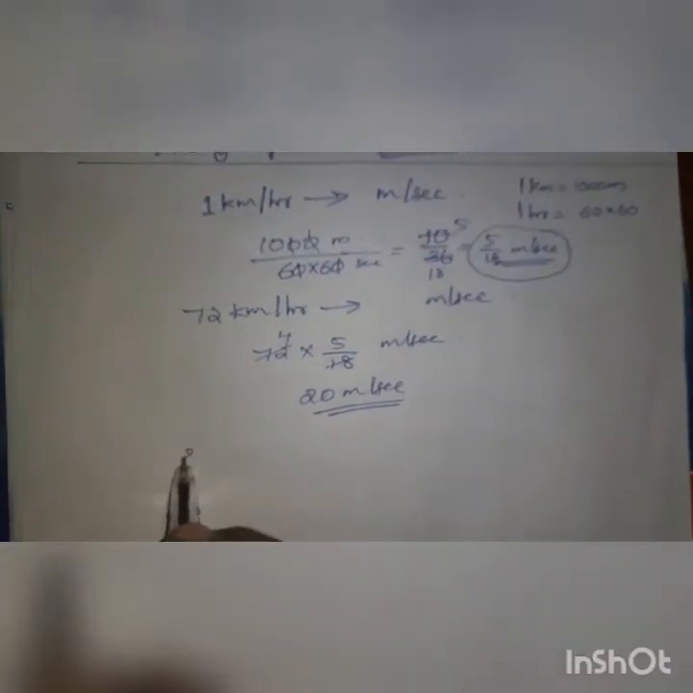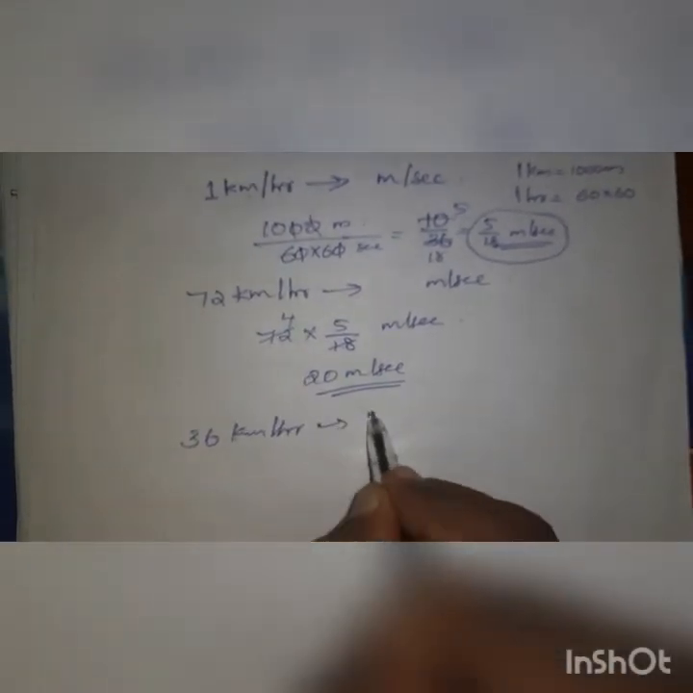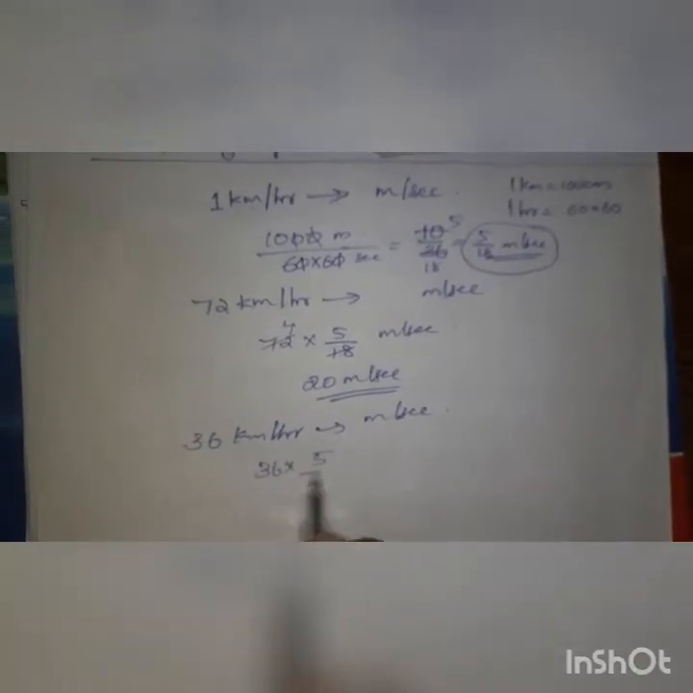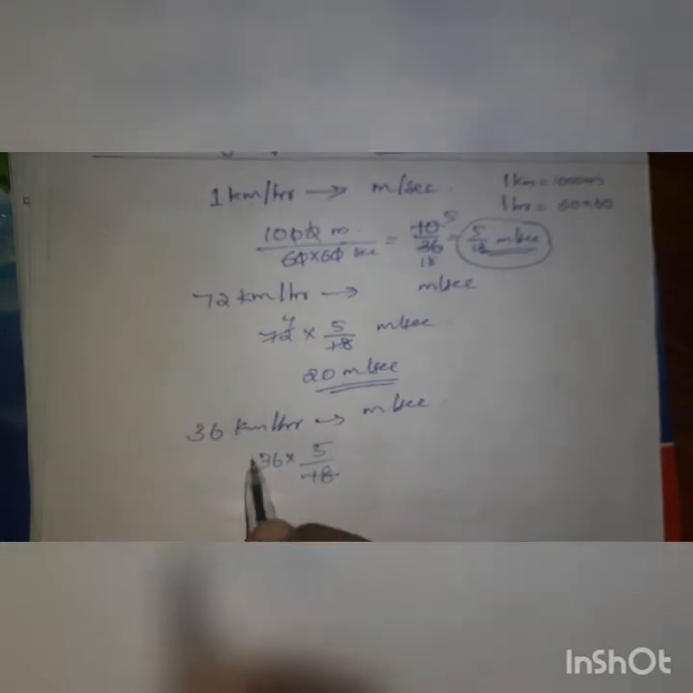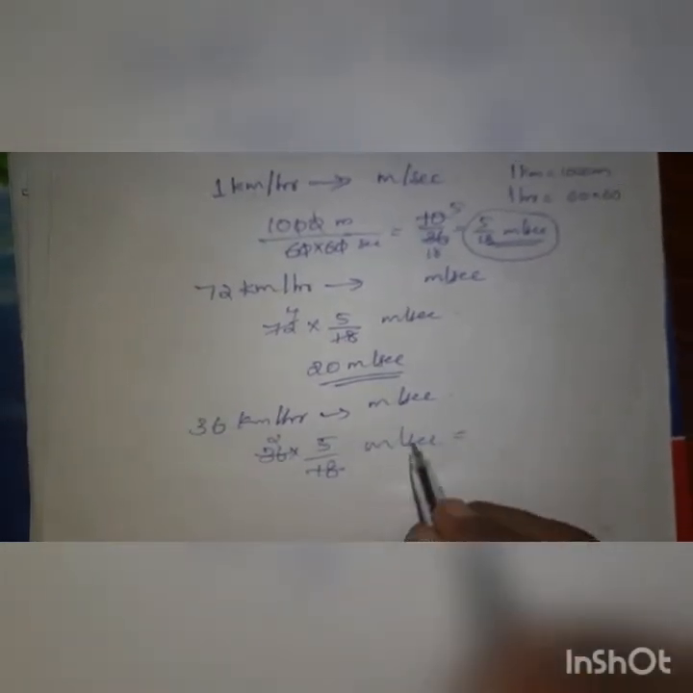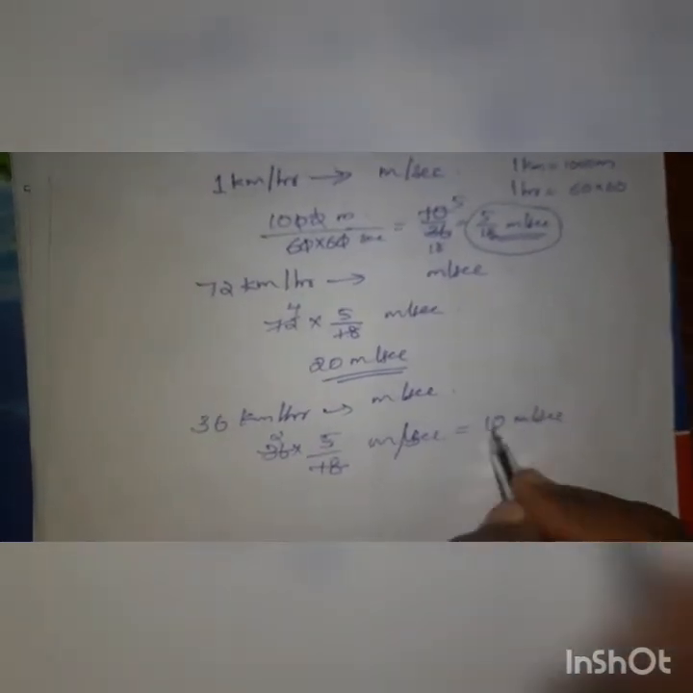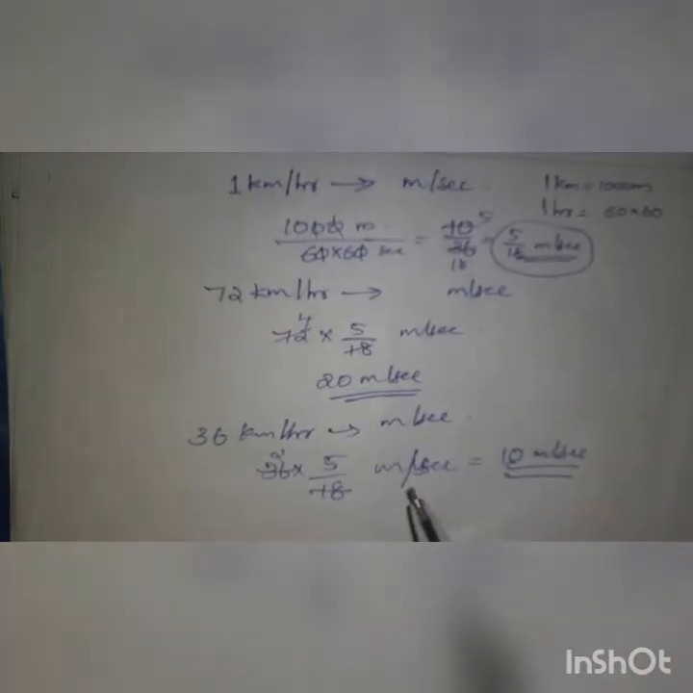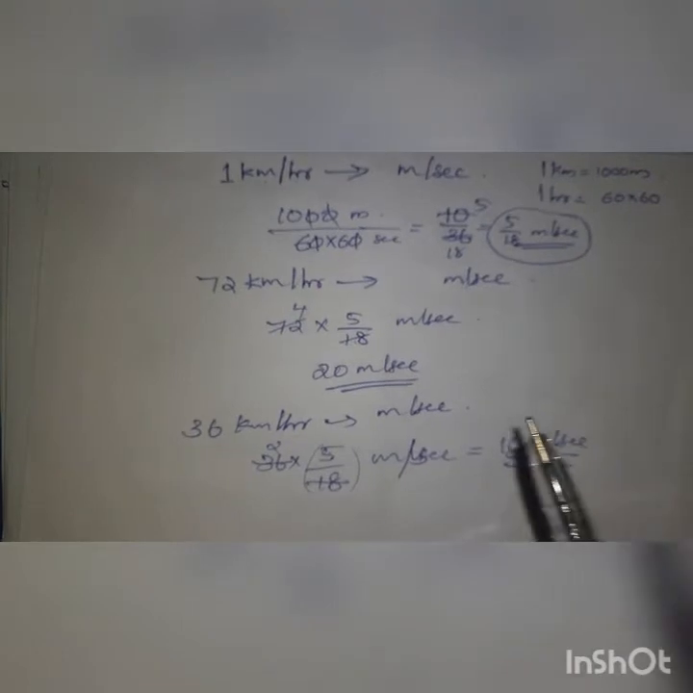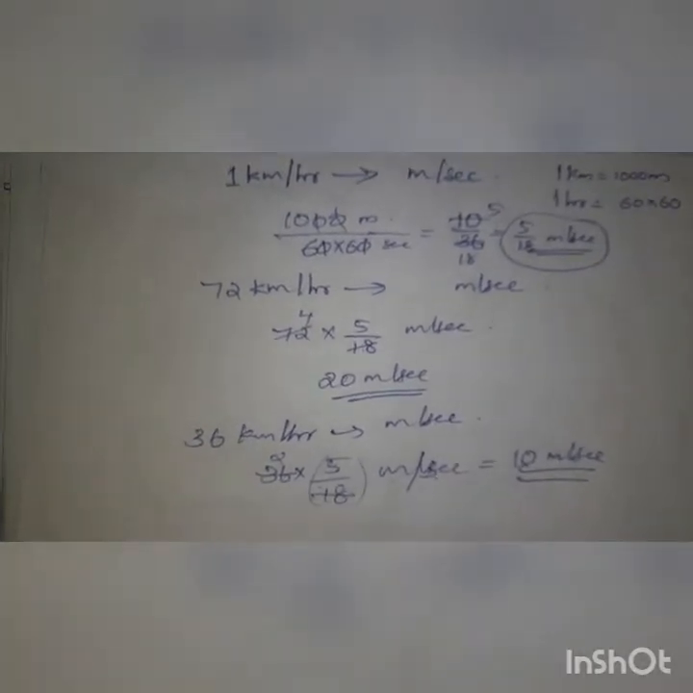So see another one. 36 kilometer per hour speed you have to convert to meter per second. So 36 into 5 by 18. 18 twos are 36. The answer you are getting is 5 into 2, 10 meter per second. So directly you can convert like this. Multiply with 5 by 18. So this is for converting kilometer per hour to meter per second.